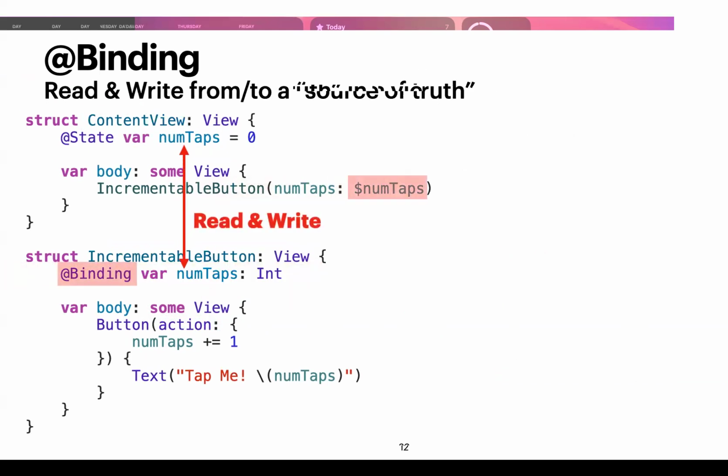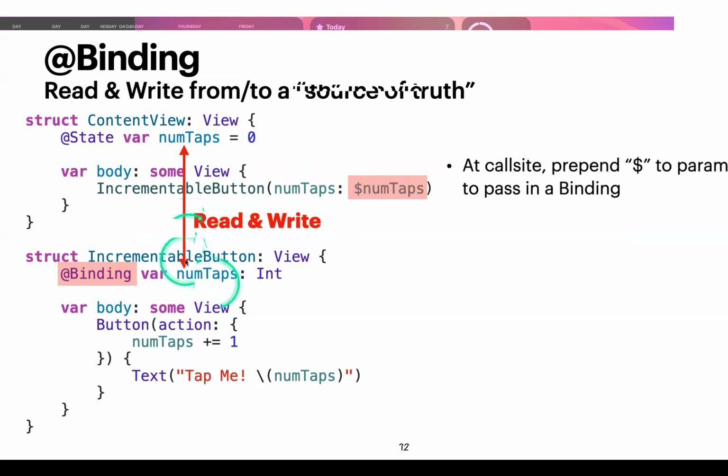To fix this, we could change the @State property wrapper in IncrementableButton to an @Binding. And then here we're passing not just a regular numTaps, but the binding of numTaps. We're passing this as a binding into here. What this does is that it creates a read and write relationship. So this numTaps right here within IncrementableButton refers to this numTaps in ContentView. Within the IncrementableButton, whenever I update this numTaps, since it refers to the other numTaps, it's actually changing this guy right here. So they're linked. Does that make sense?